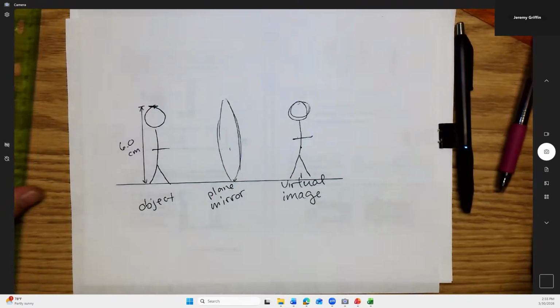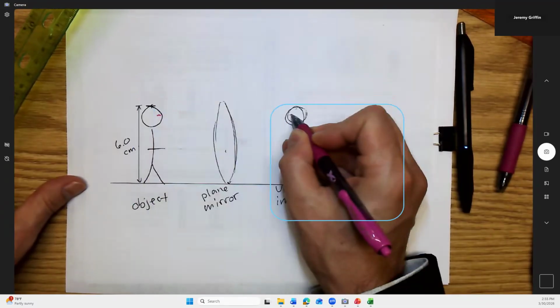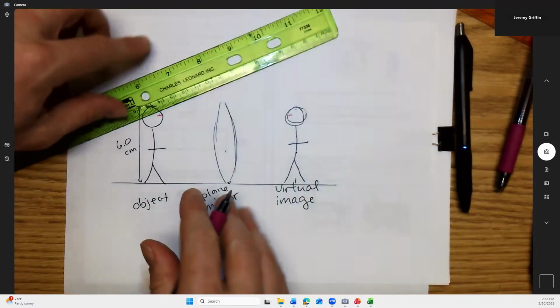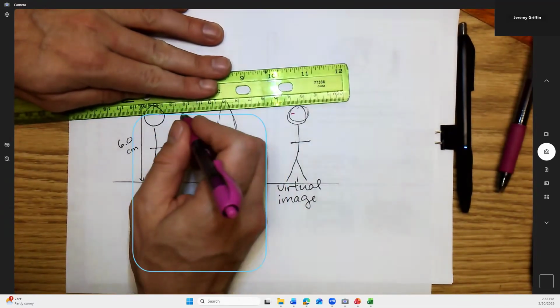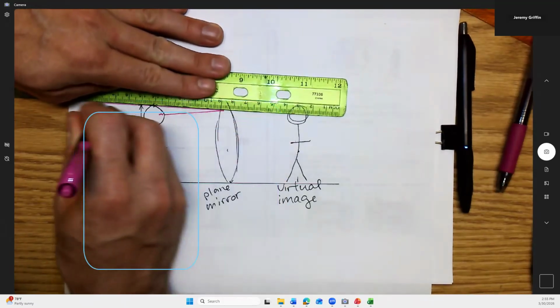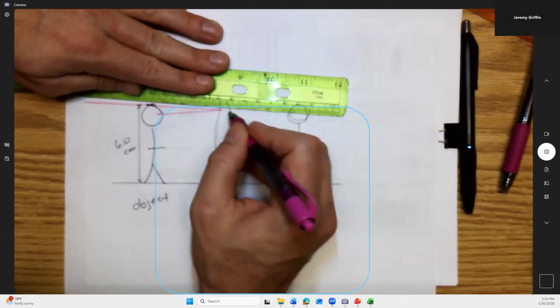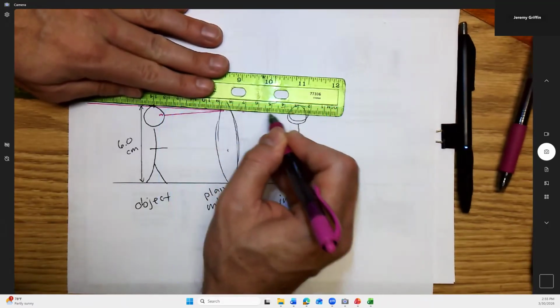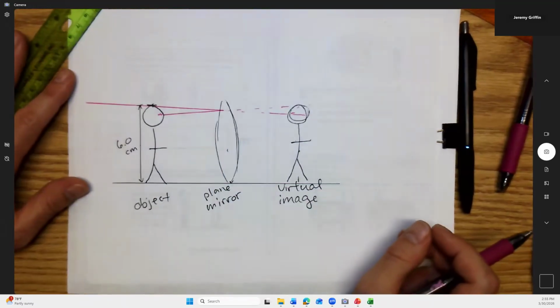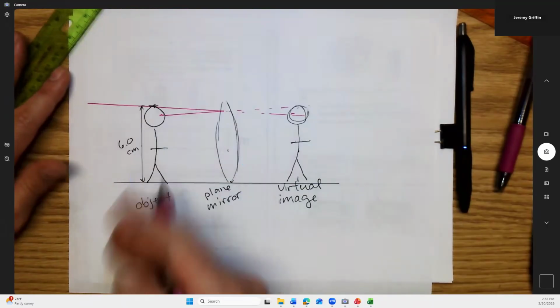Now let's follow a few rays here. So here's about his eyeballs right here. He's looking at right here. So he looks up and sees the top of his head. Now this line is almost parallel to the ground, but maybe it bounces a little bit, pointing like that. And it looks like it came from this direction. And this light ray, I guess, would extrapolate out that way. So that could be true. Could that be one ray of light, going like that, almost parallel to the ground?